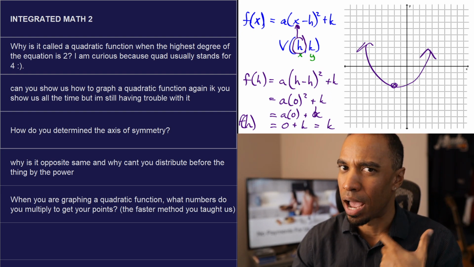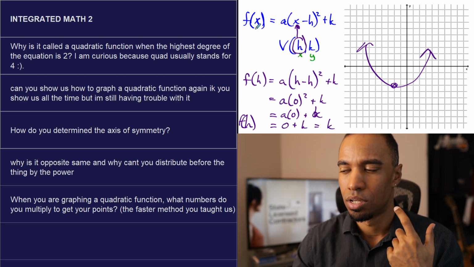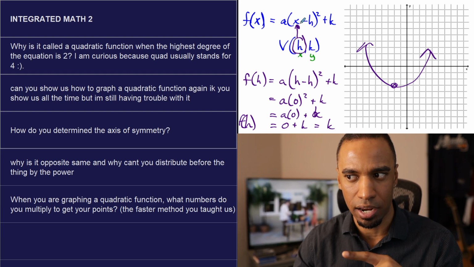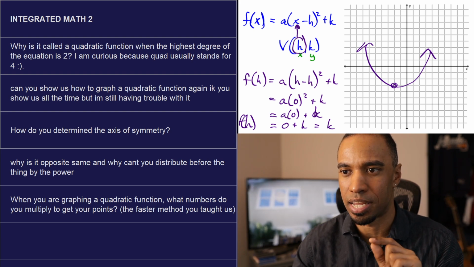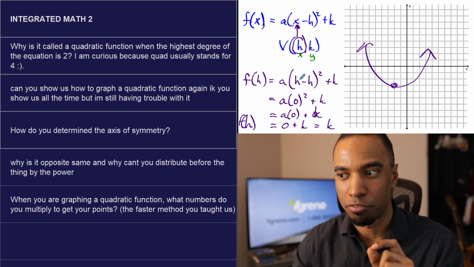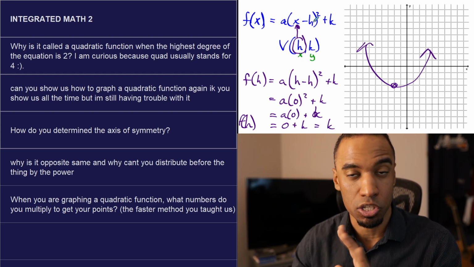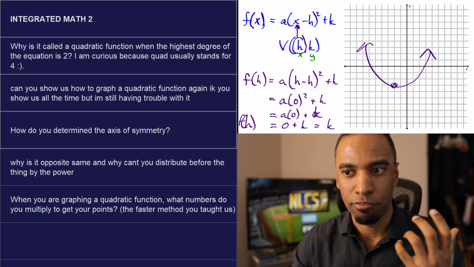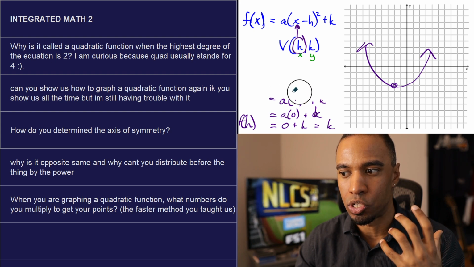I think part of what I'm answering is why this is the vertex. You're asking why it's opposite, but why it's the vertex also answers this. When you plug in h, you get k. Remember, we plug it in for x, and h happens to be the other parameter within your equation already. But if you plug in that number here, why is that a vertex? Why does the vertex bottom out when we do that?